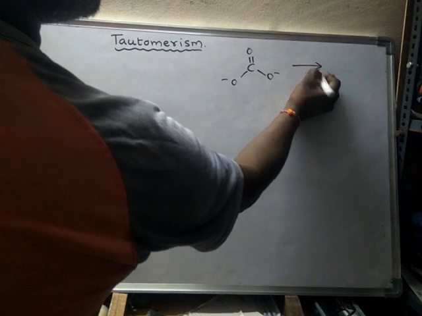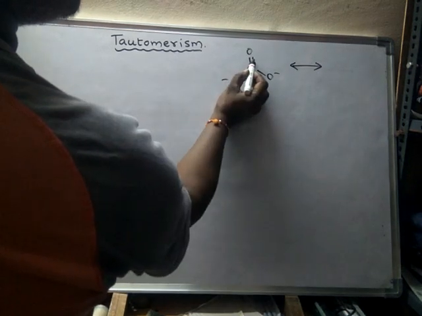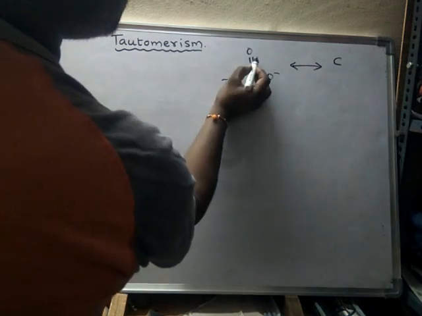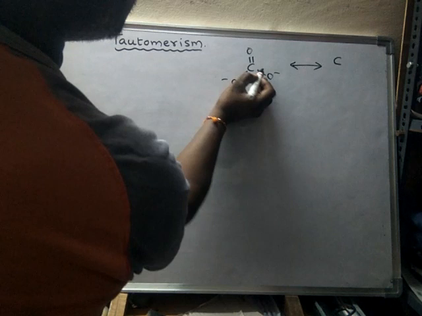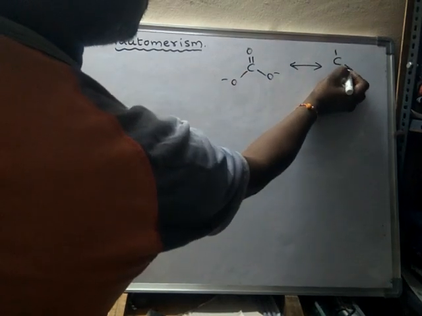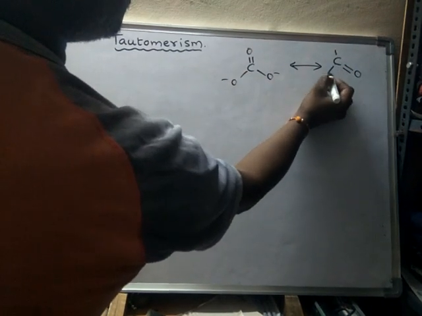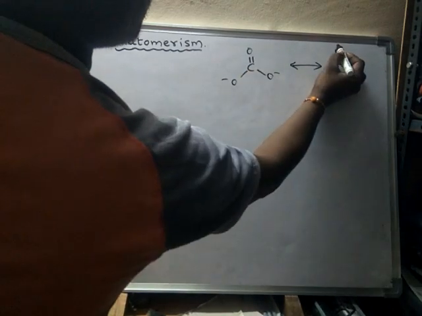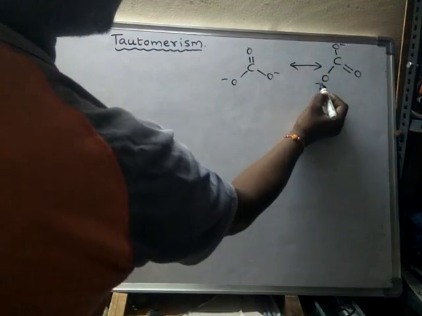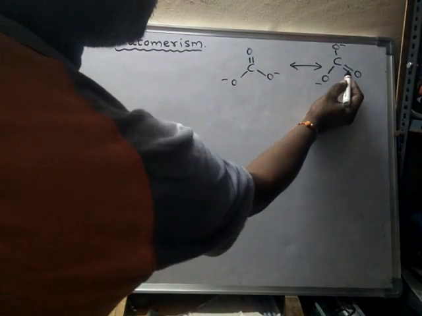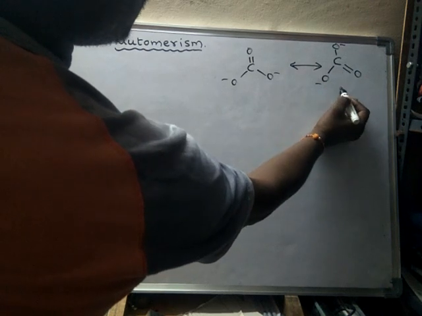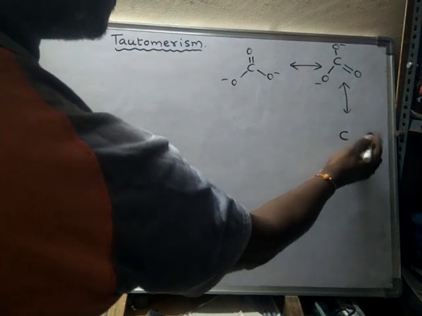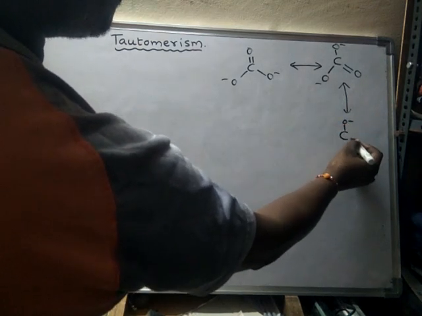Because here shifting of bonds takes place. This double bond, this pi bond, is shifted to this oxygen, and hence the charge of this one will go to this oxygen atom. So this oxygen atom remains like this only. Now this pi bond will shift again to this place, and now this structure will form.